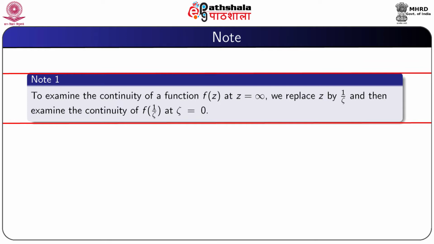So, to examine the continuity of a function f(z) at z equal to infinity, we just replace z by 1 by zeta, and then we examine the continuity of f(1 by zeta) at the point zeta equal to 0.